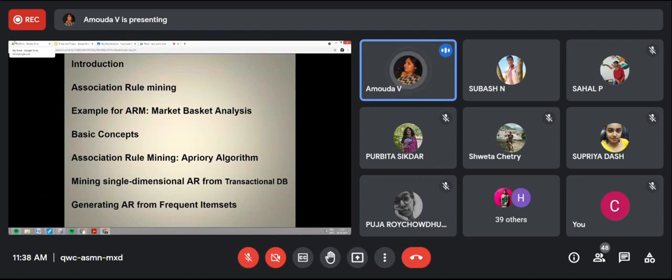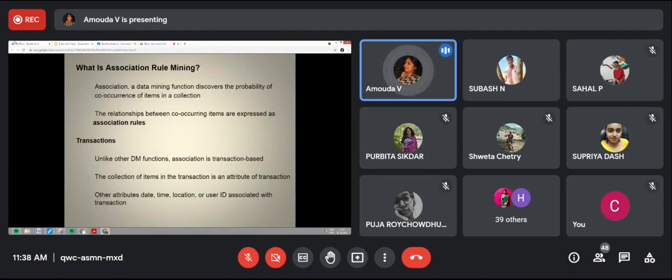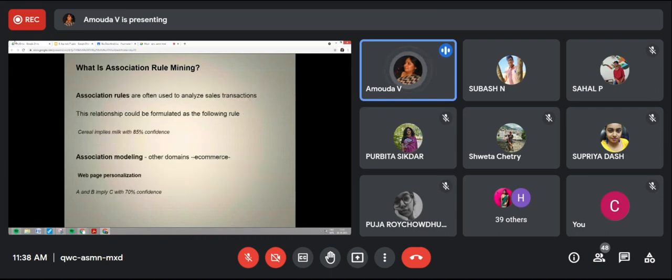Multi-dimensional we'll see later. I already told you that we can see this only in transactions. I explained that cereal implies milk with 80% confidence. Even web pages you can associate. If a person is seeing web pages A and B, he tends to see web page C with a confidence of 70. I didn't explain what is support and confidence that day.